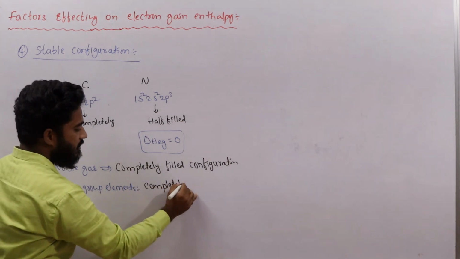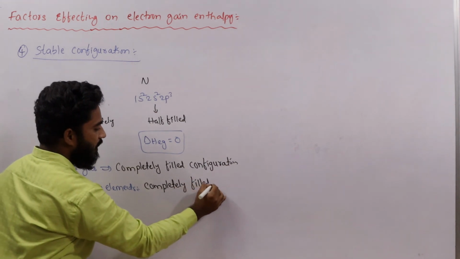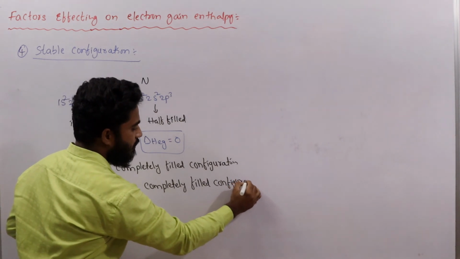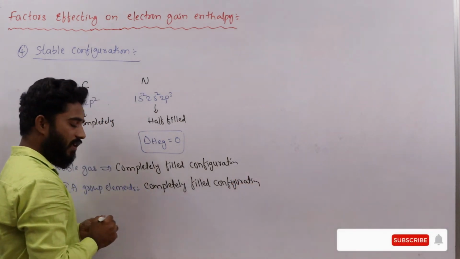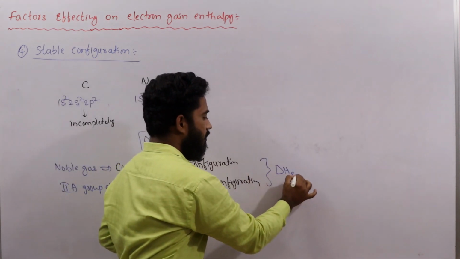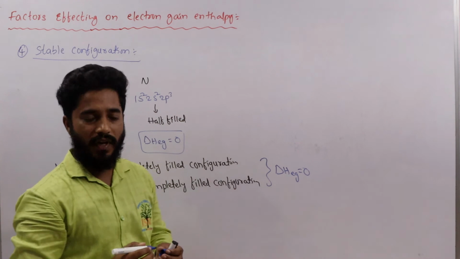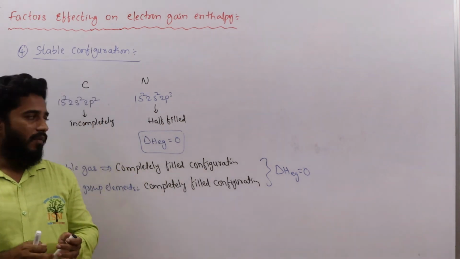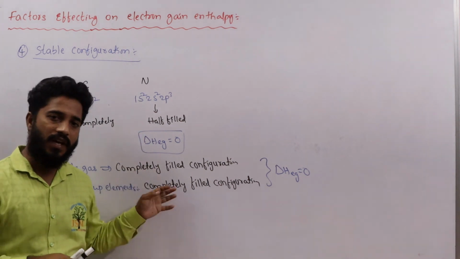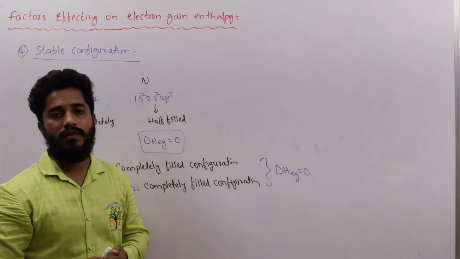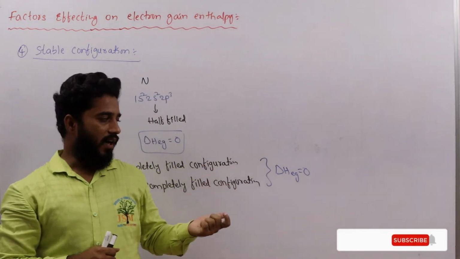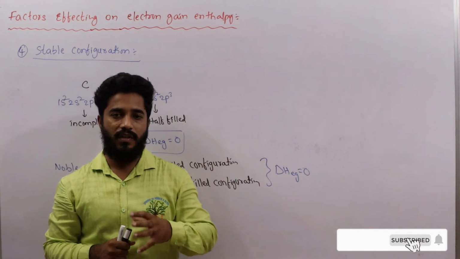So for these elements also, there is no tendency to accept an additional electron. For these elements we take electron gain enthalpy equal to 0. So remember the reason here: because they have stable configurations, there is no tendency to accept an electron. Because of that reason we take their electron gain enthalpy as 0.